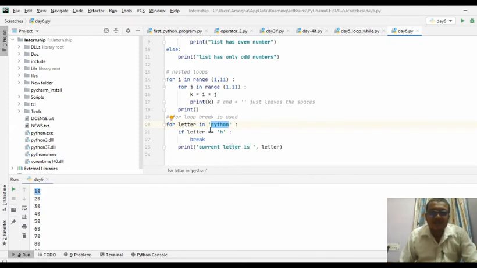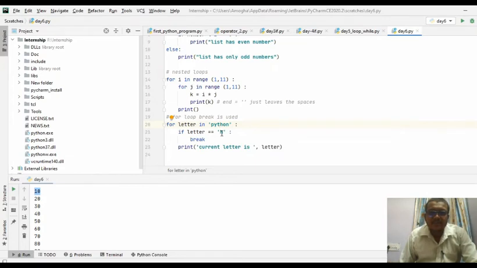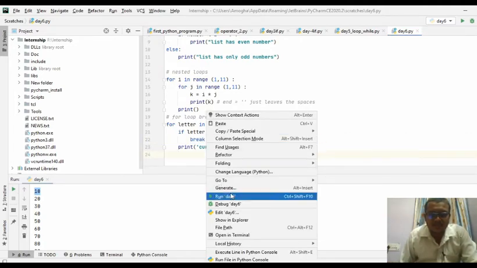Next, it is going to check for t. t is not equal to h. It is not going to break. So the current letter is t. Next one is h. So here letter h is equal to h, so it is going to break. So the loop is going to break and come out of the execution part.